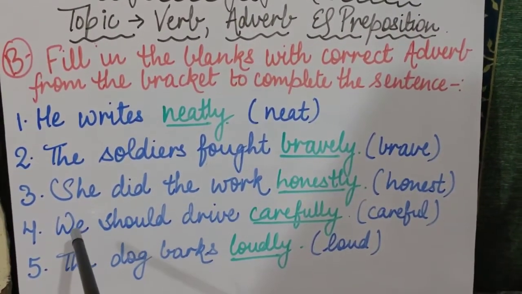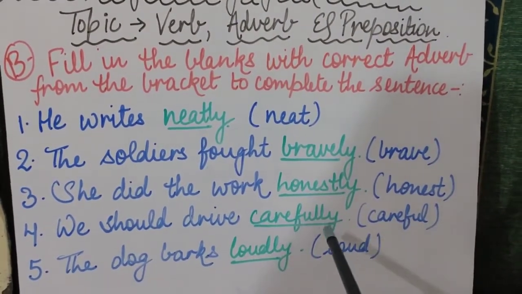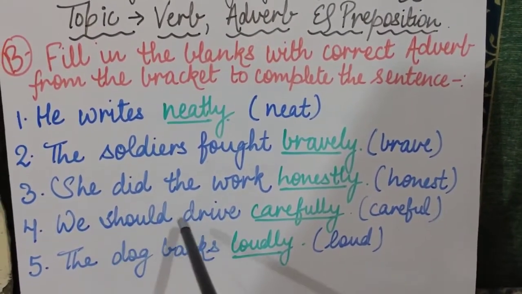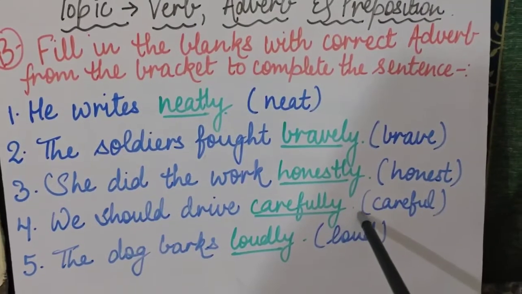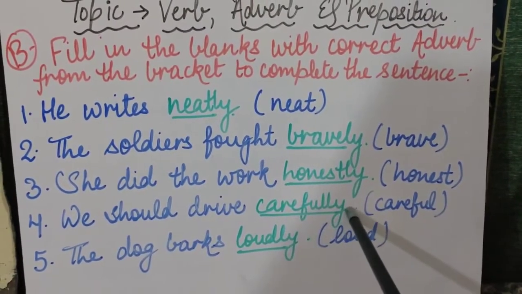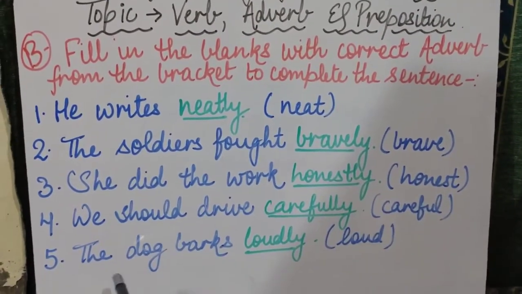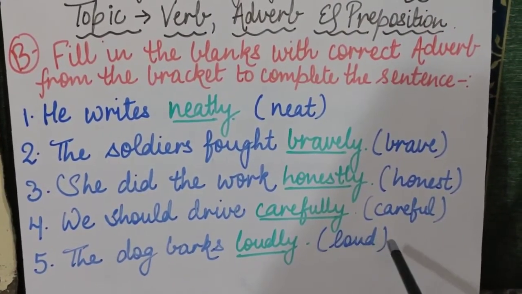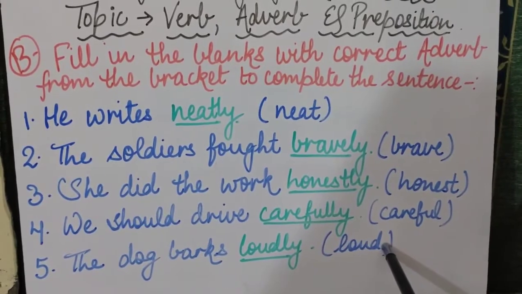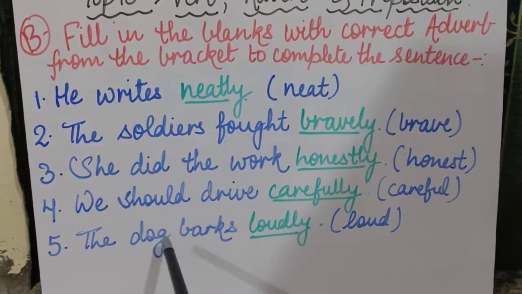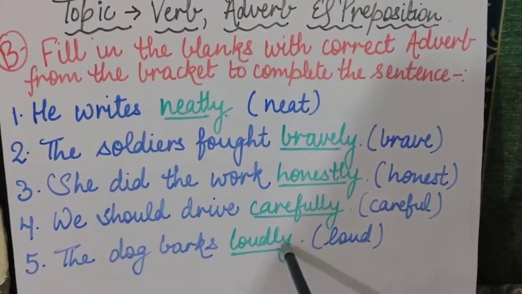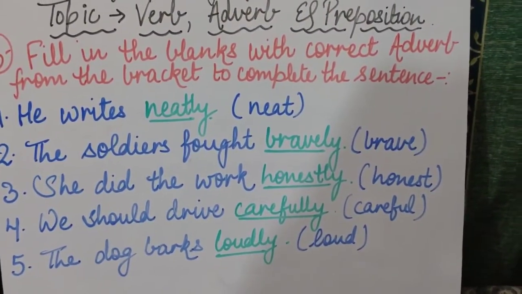Now coming to the fourth sentence, we should drive dash, and the word for adverb is careful. So how should we drive? We should drive carefully. Clear? C-A-R-E-F-U-L-L-Y, carefully. Coming to the fifth last sentence, the dog barks dash, and the word in the bracket is loud. It is the adverb. So how did the dog bark? The dog barks loudly. Is that clear? So loudly is your adverb.